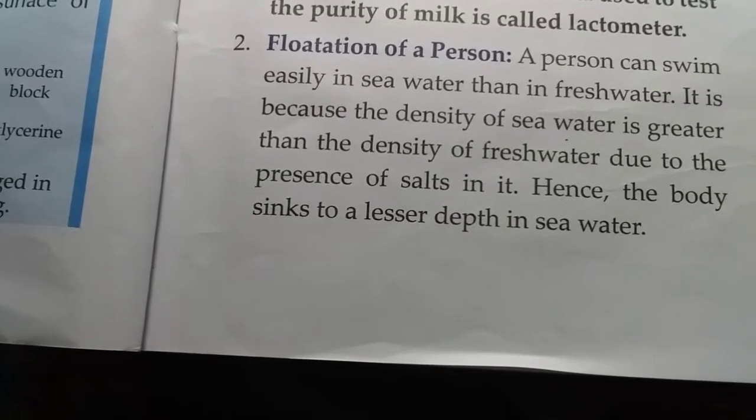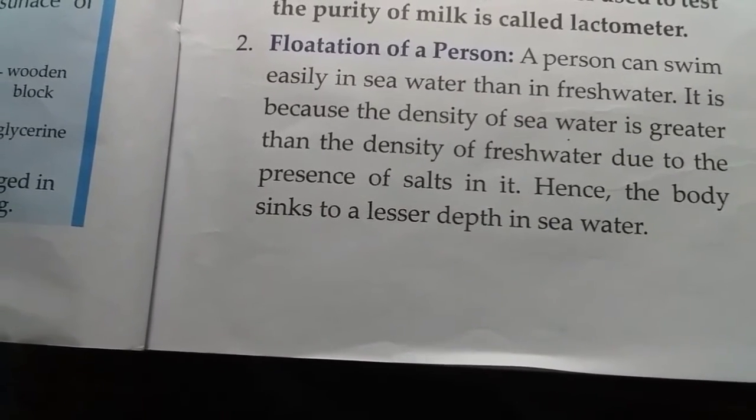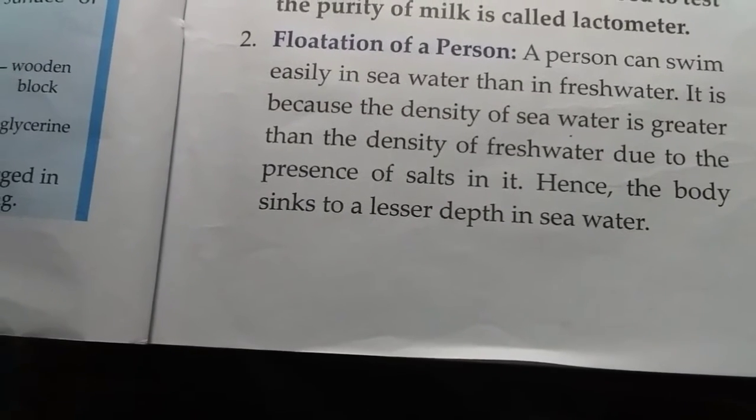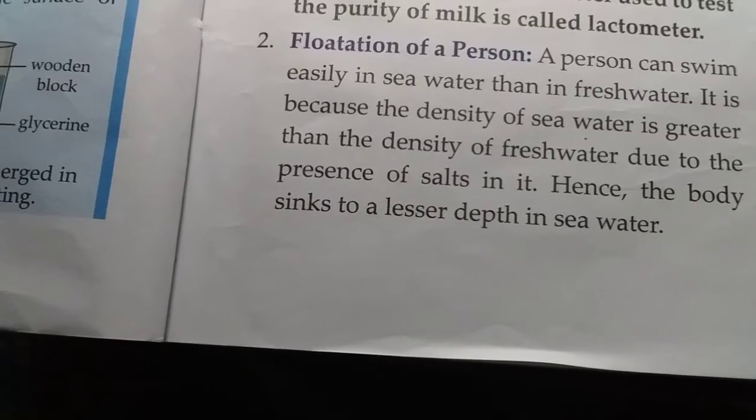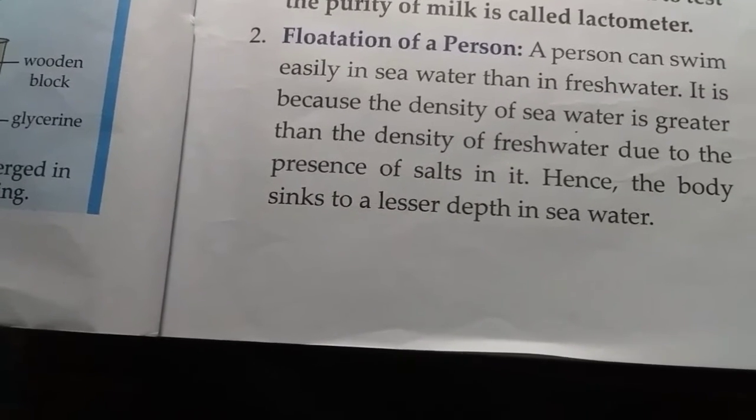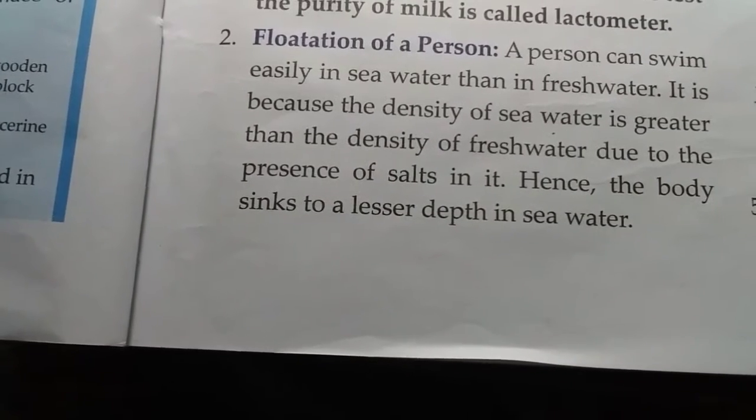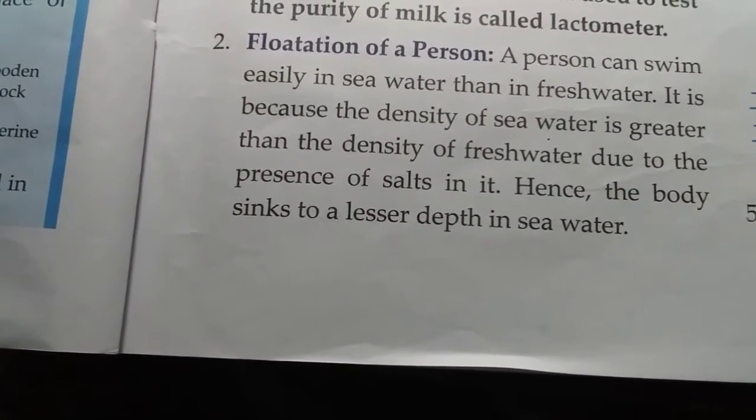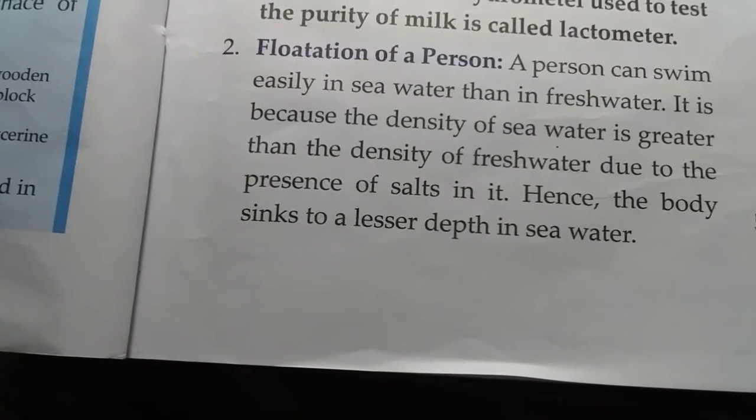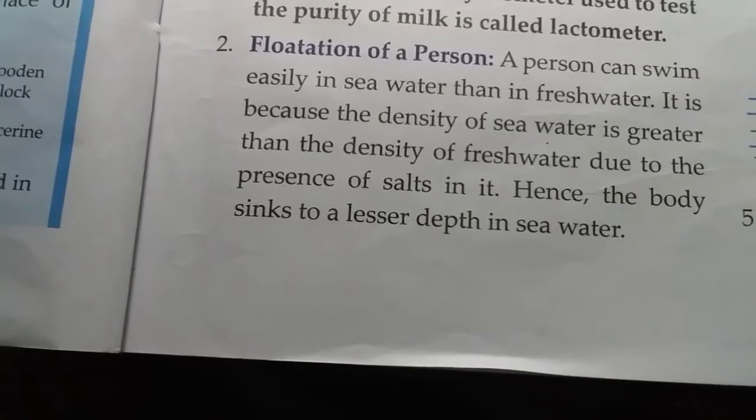A person can easily swim in sea water than in fresh water. What is the reason behind that? The reason is that the density of sea water is greater than that of fresh water, because in sea water salts are present which make the water dense. So sea water is more dense than fresh water, so a person can easily swim in it.